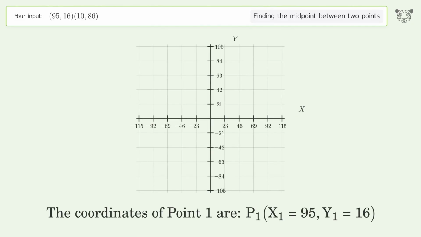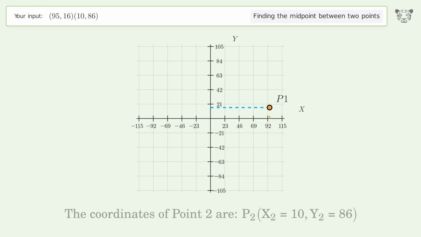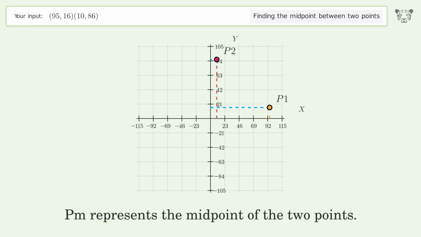The coordinates of point 1 are x1 equals 95, y1 equals 16. The coordinates of point 2 are x2 equals 10, y2 equals 86. PM represents the midpoint of the 2 points.